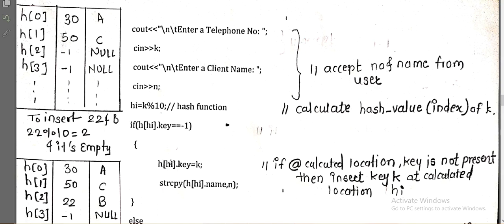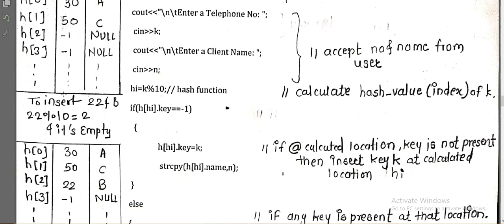that location h of hi dot key, where we are storing the key which is entered by the user, and with that, the name also I am copying to h of hi dot name. You can see that I am copying the name which is given by the user. So again we are making use of strcpy, the string copy function. So I am copying my string here at the location.